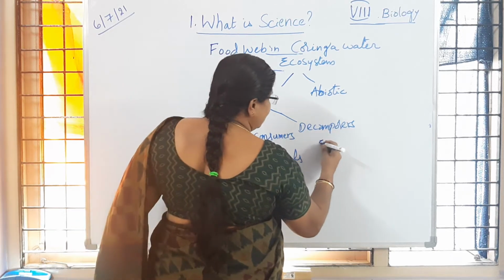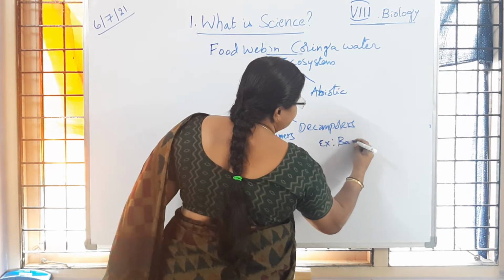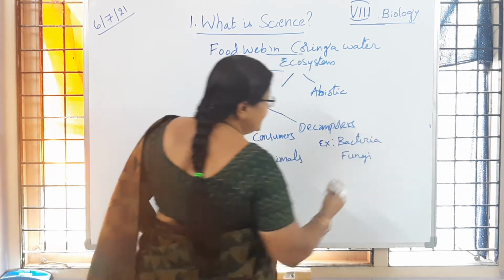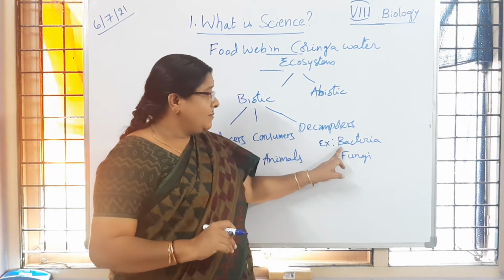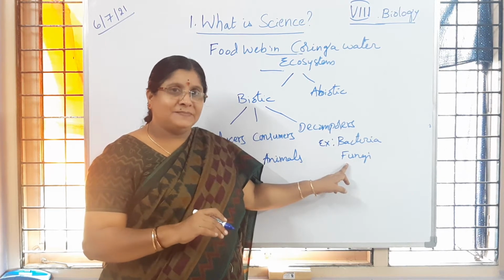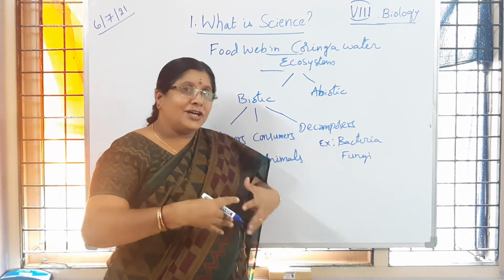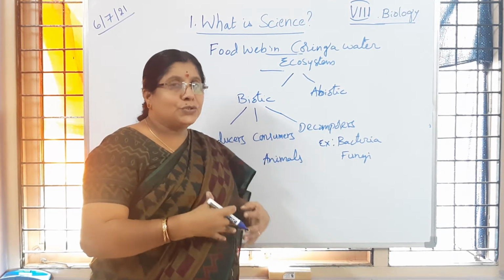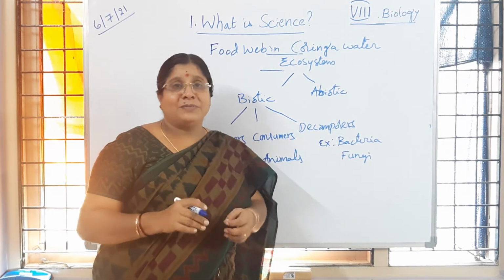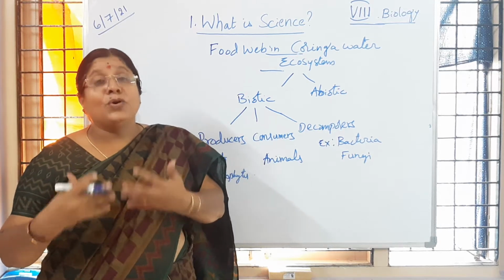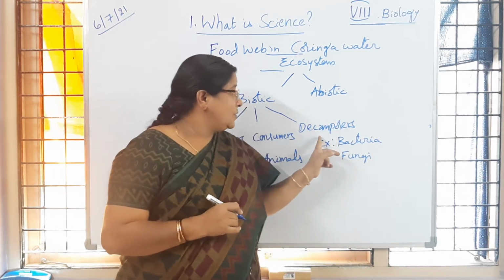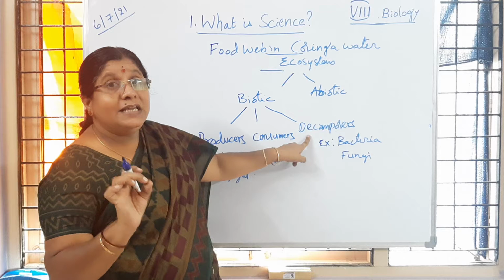Examples of decomposers are bacteria and fungi. I hope you understood. Bacteria and fungi act on the dead organisms of plants or animals. The complex form of the energy source present is simplified and goes back to the soil. That is the reason we do not observe dead bodies lying as they are on the soil. They are acted upon by bacteria and fungi. So that group of organisms is called decomposers.